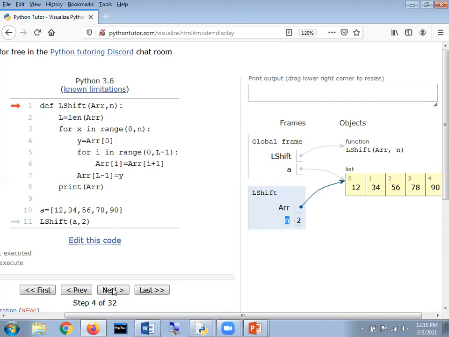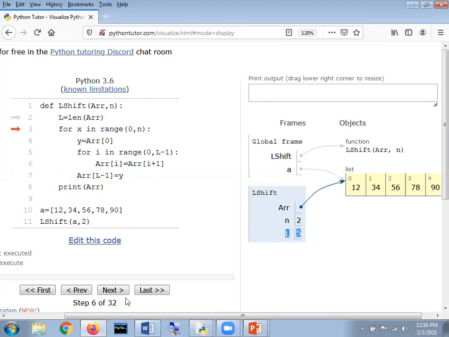Now what happened, my dear respected students? I am just going to click on next again. Here it is a variable called L. And what is stored in L? What is going to be stored in L? 5. The length of the list, that should be 5.